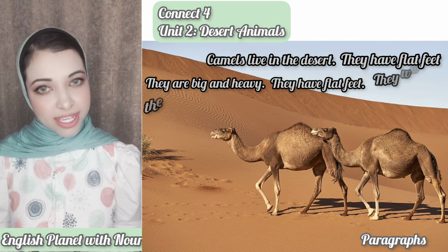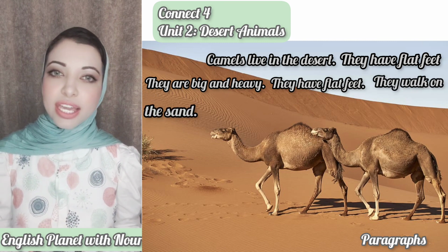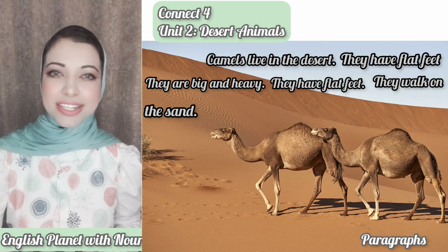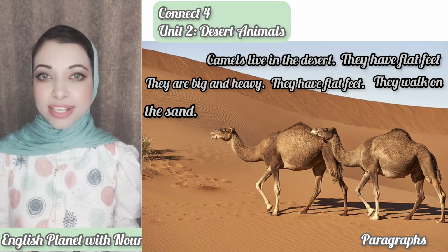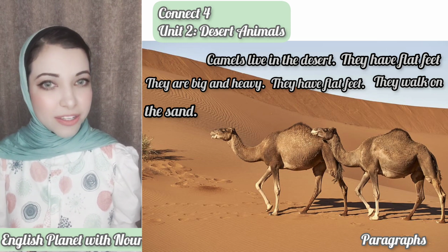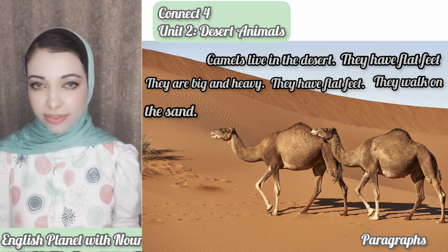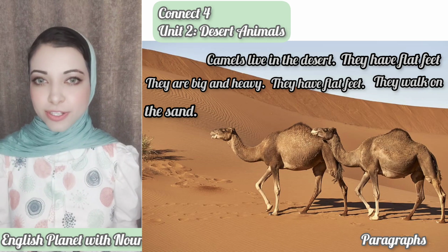Can they walk on the sand or can they walk on the grass? They can walk on the sand, so you have to write it for sentence number 4. What about their milk? You know that the camels can produce milk for us. Did you taste it before? I tasted it before and it's very delicious.